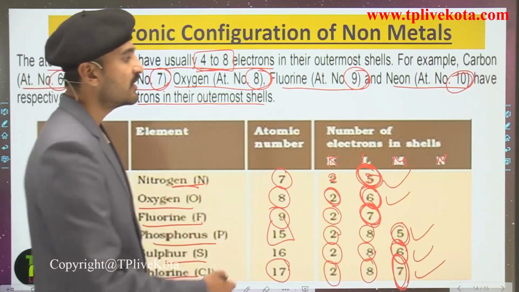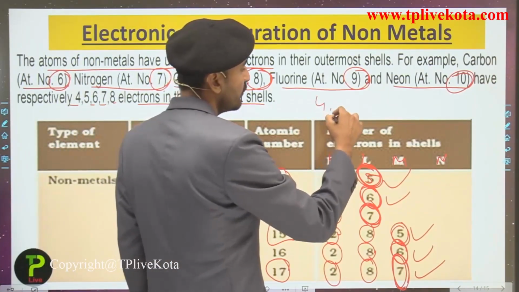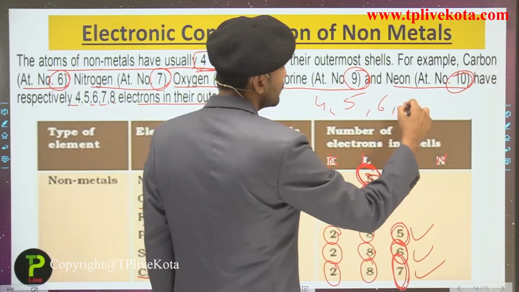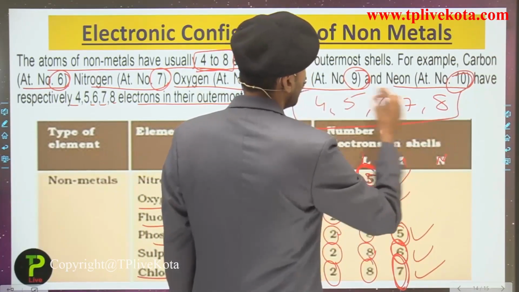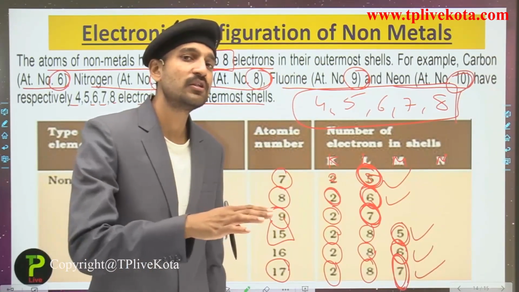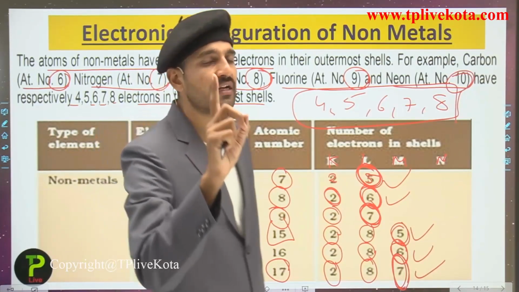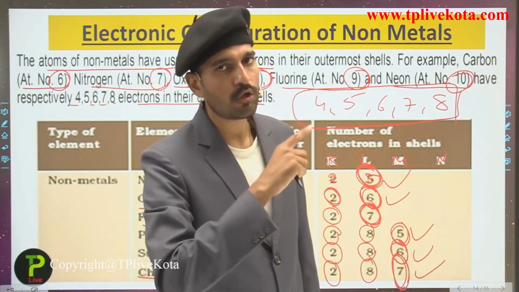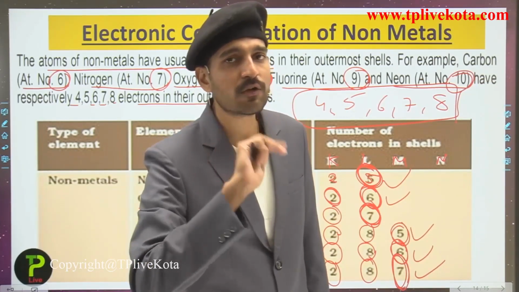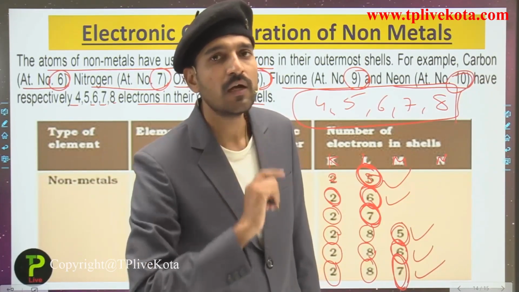Now, generally the non-metals should be having 4, 5, 6, 7 or 8 electrons in their outermost shell. And there is an exception, that is hydrogen and helium. Hydrogen has only 1 electron in its outermost shell, and it is a non-metal, while helium has 2 electrons in its outermost shell, and that is also a non-metal.